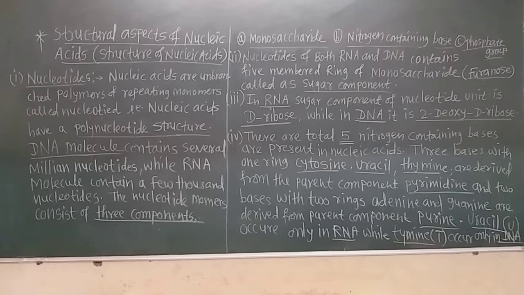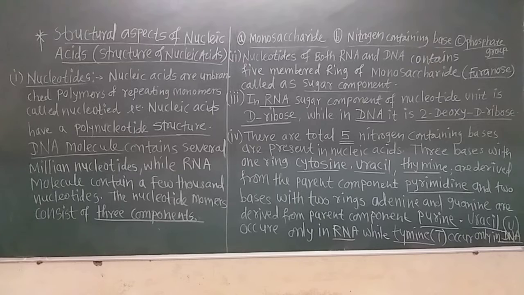Remember that. But why is the DNA called DNA? Because in DNA the sugar is not D-ribose, but it is 2-deoxy-D-ribose. That means at the second carbon atom, the oxygen is not present, and therefore it is deoxy-D-ribose. Now we will see after some time why it is called deoxy-D-ribose.